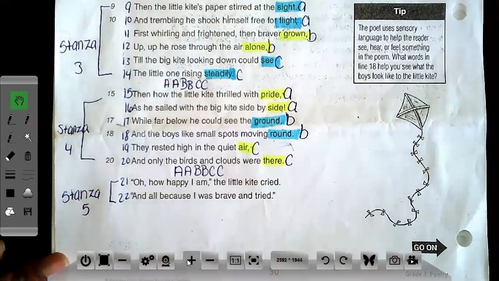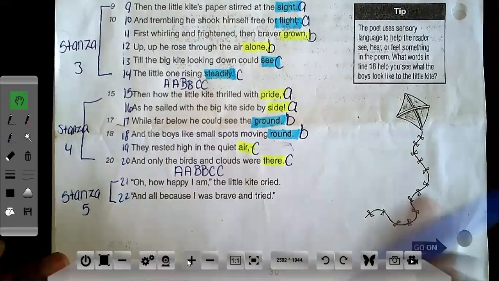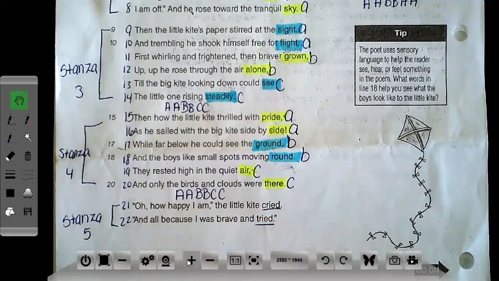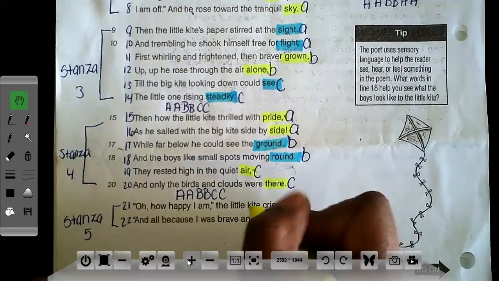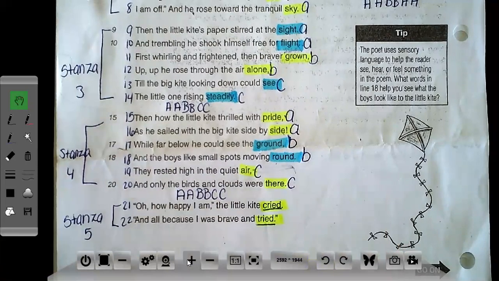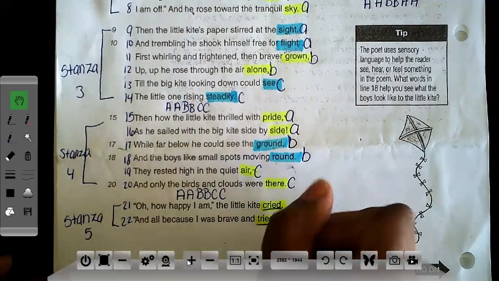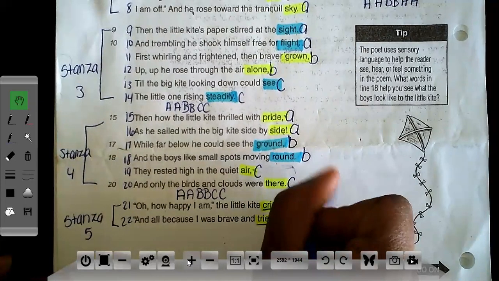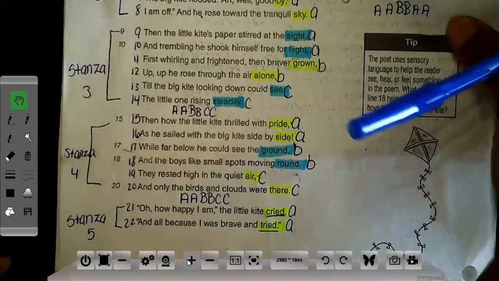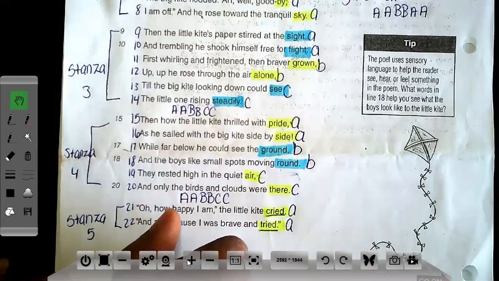And our last stanza, cried and tried. These are definitely two rhyming words. I see the IED in both words, which means that they're going to have the same sound. So the letters here would be A. So we have a couple of different rhyme schemes in this poem.